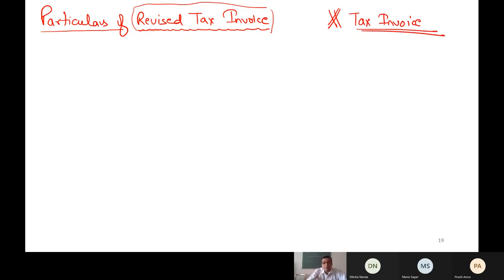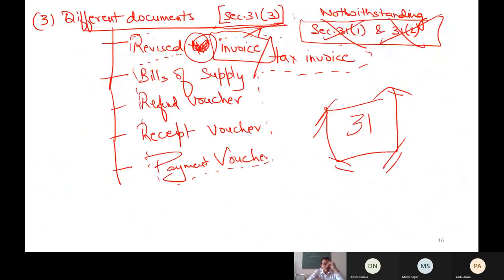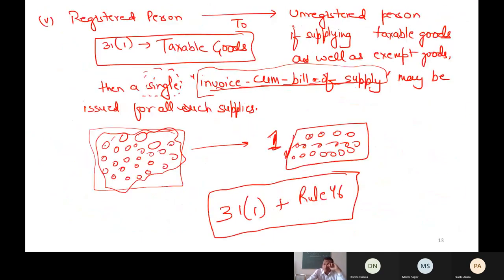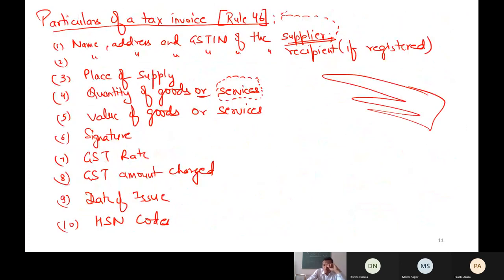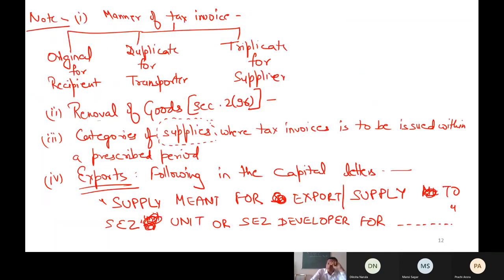So let me show you tax invoice. These are the particulars of tax invoice. I hope it is visible. Same thing is required to be mentioned in revised tax invoice. Name, address, place, quantity, value, signature, GST rate, everything is same. If you learn these 10 particulars, almost these will apply to other documents also with minor changes. So I will tell you only the minor change now.